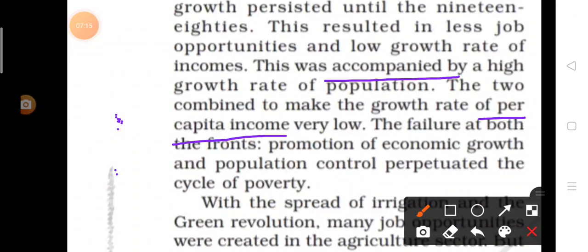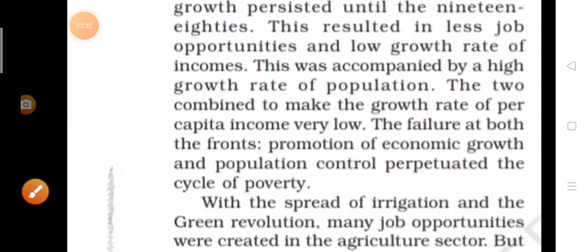The result at last, what are we getting? Poverty. If there is no income, no growth rate, no job, then the standard of living of a person will decrease. So it becomes a cycle of poverty.